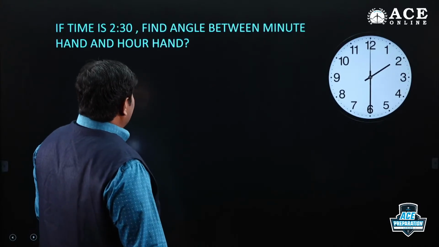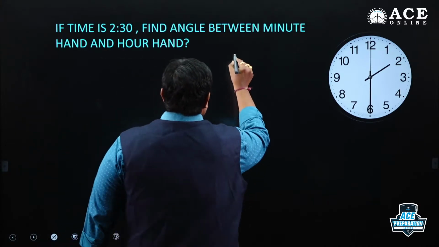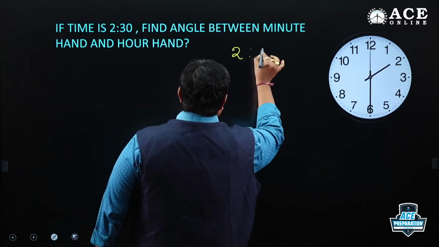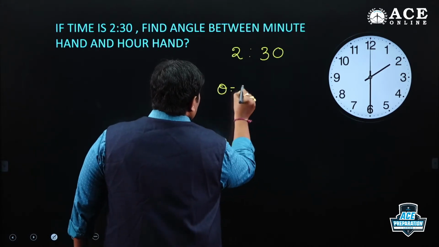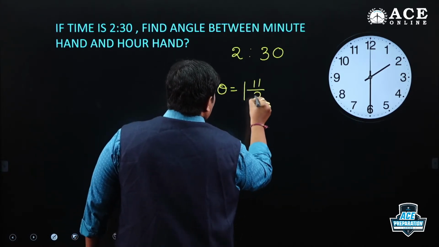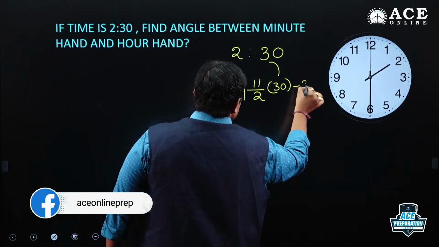If time is 2:30, find the angle between the minute hand and hour hand. The time is 2 hours and 30 minutes. Theta is equal to modulus of 11 by 2 m, meaning 30, minus 30 into h.